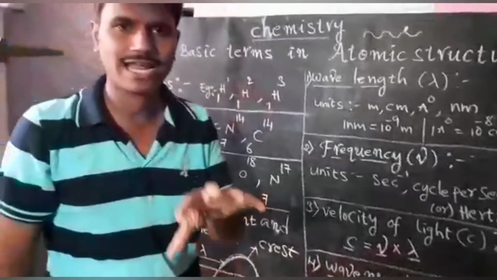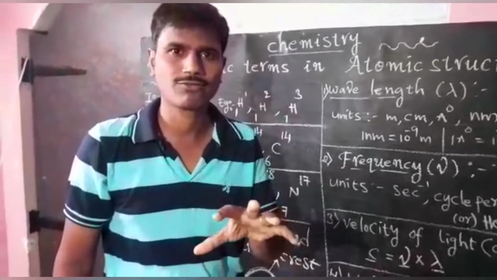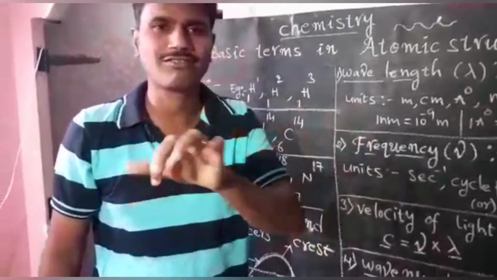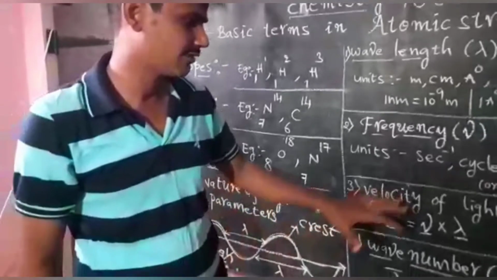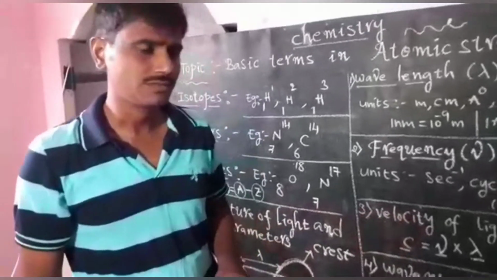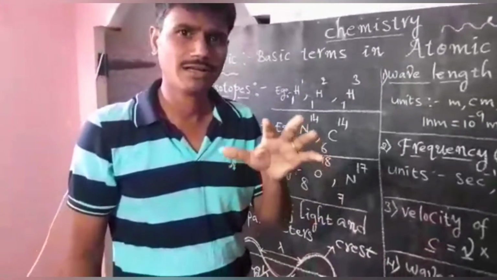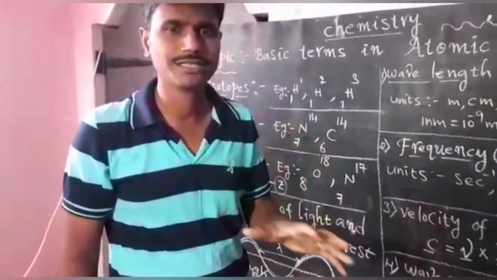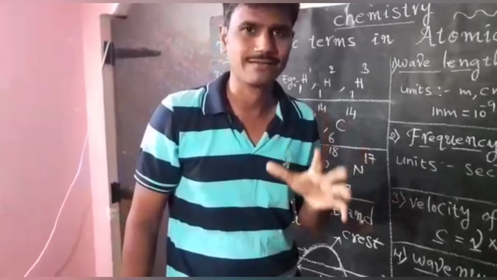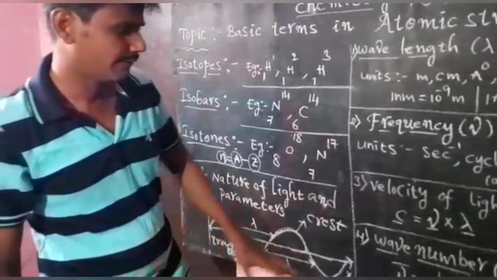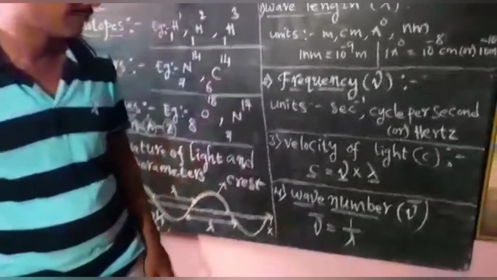So velocity of light equals the product of frequency and wavelength, c = nu times lambda. The velocity of light in vacuum or in air is 3 into 10 to the power of 8 meter per second.